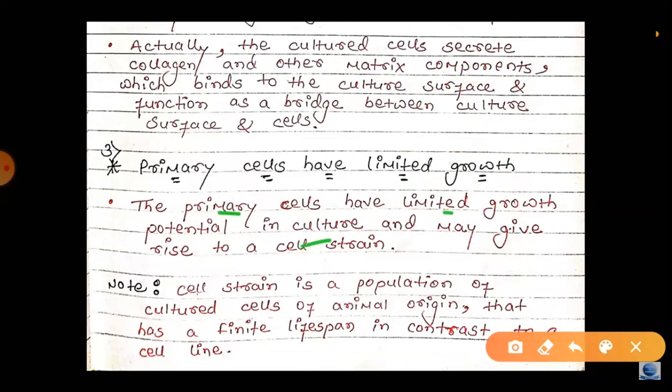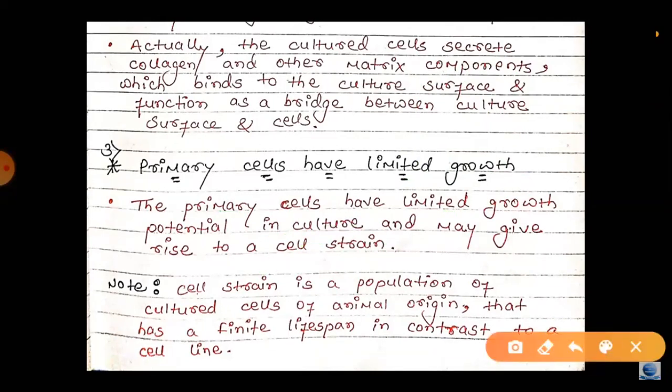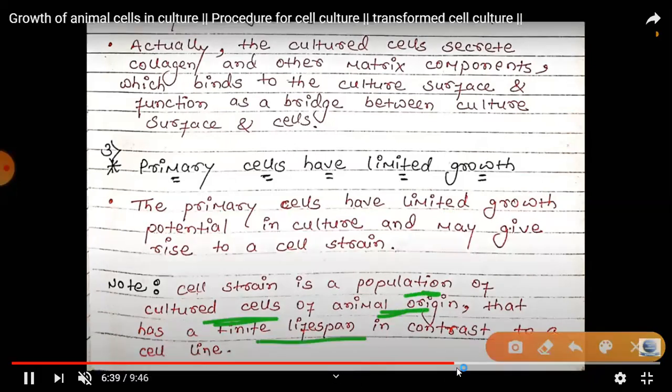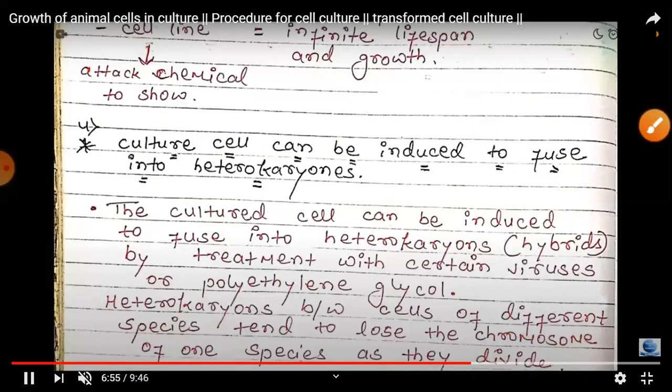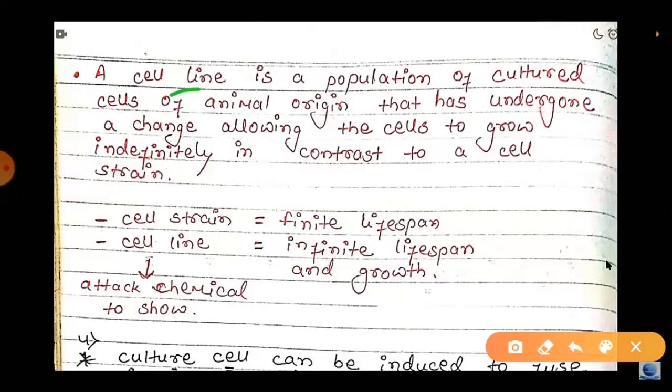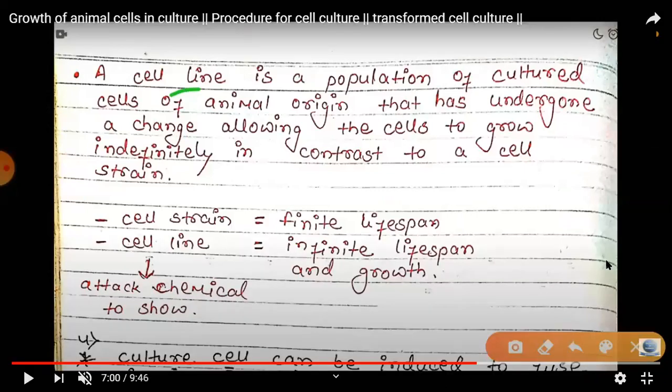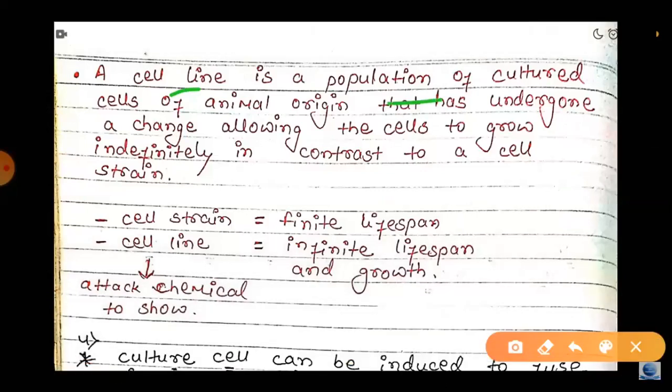The cell strain is a population of cultured cells of animal origin that has a finite lifespan, in contrast to the cell line. And the cell line is a population of cultured cells of animal origin that has undergone a change, allowing the cells to grow indefinitely, in contrast to the cell strain.